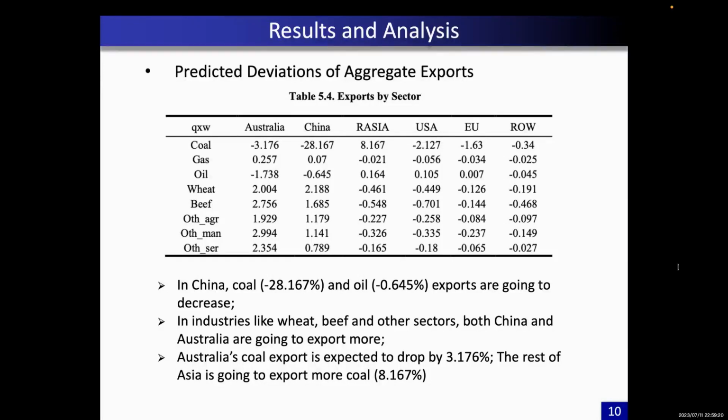In industries like wheat, beef, and other sectors, both China and Australia are going to export more, which corresponds to the fact that both countries are expected to experience an improvement in the trade balance. Australia's coal export is expected to drop by 3.176%. The rest of Asia is going to export more coal since they're facing decreased competition from Australia.